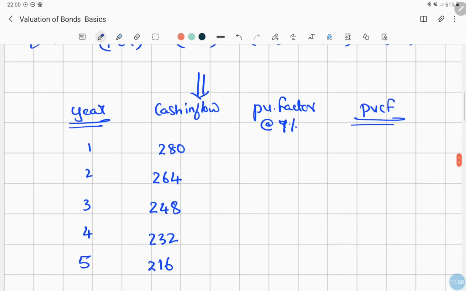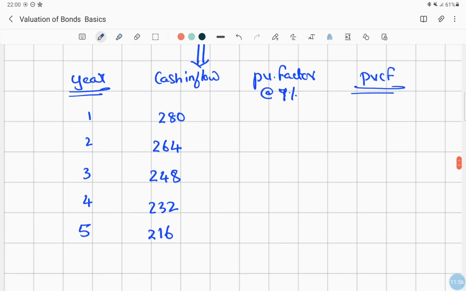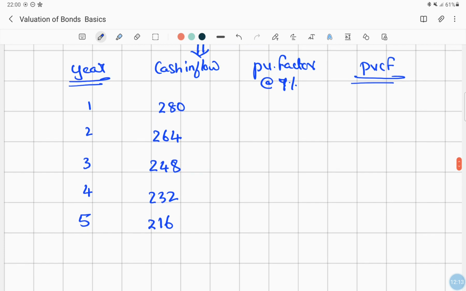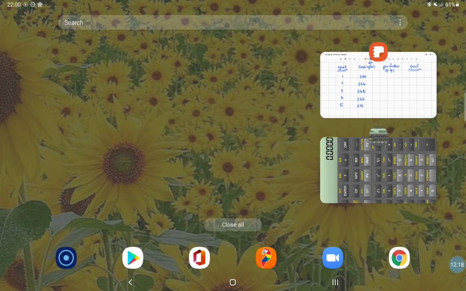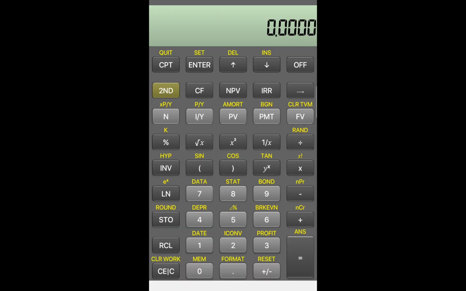Now we have to calculate the present value factor at 7%. This can be calculated in your BA2 Plus calculator also. If you have an Android mobile or a tab, you can download the BA2 Plus calculator and calculate the present value factor. I will just help out with how you do that, so I'll switch over to the BA2 calculator. So this is your BA2 calculator, and in this we'll calculate the present value factor of 7%.